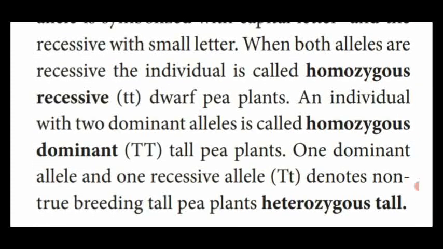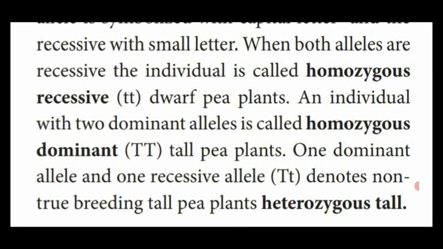Then one dominant and one recessive allele, capital T with a small t, is denoted as the non-true breeding tall pea plant, which is named heterozygous, but we name it tall because the dominant tall allele suppresses the characteristic feature of the recessive dwarf allele.